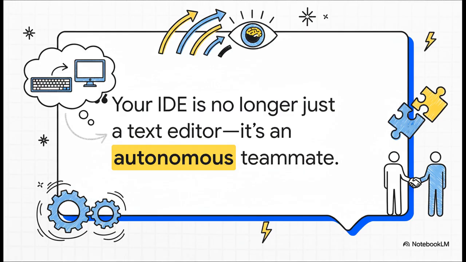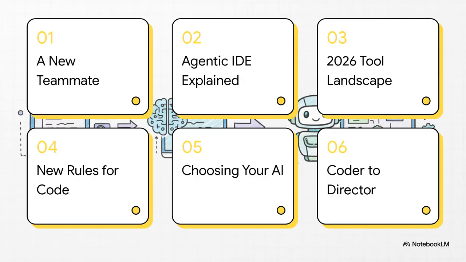It's a fundamental shift. So here's our game plan. We'll start with what this new kind of teammate even is. Then we'll get into what makes an IDE agentic. We'll survey the tool landscape, the good, the bad, the specialized. We'll cover the new rules of the road for writing code, how to actually pick one of these things, and finally, what all this means for your job as a developer.